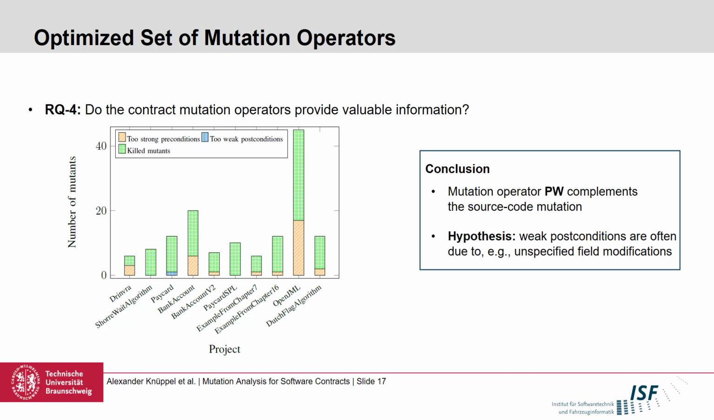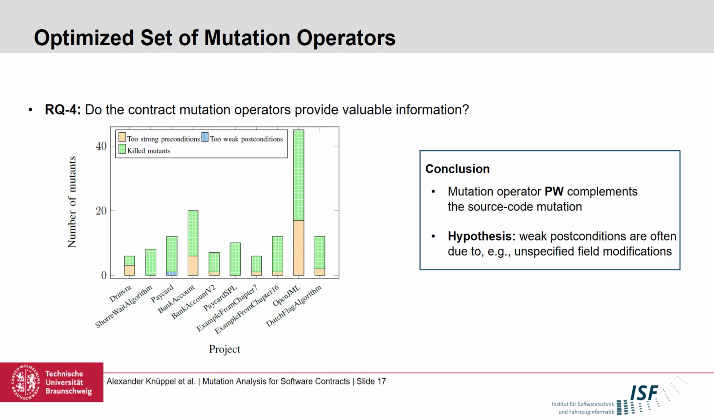What we can see here is that weakening the precondition is oftentimes possible and therefore complements the source code mutation, which does not really address this issue of a precondition that is defined potentially too restrictive. The strengthening of the postcondition, however, was only possible in 1 or 2 instances in the PayCard case study. And we saw an example, which was the set record method, actually.